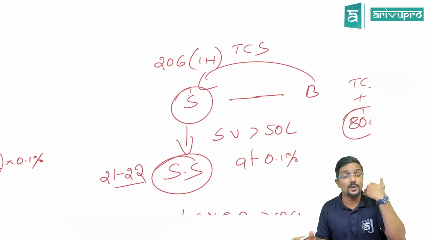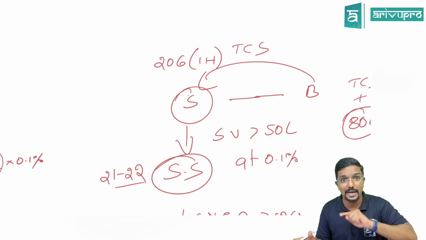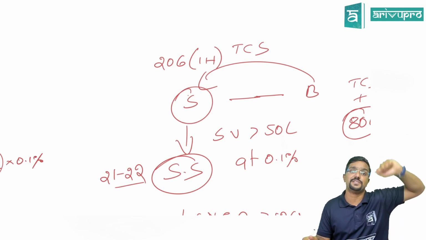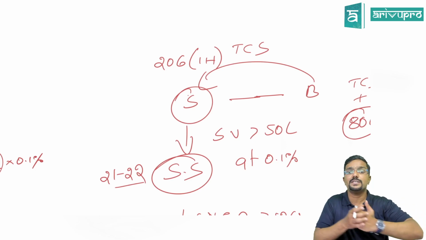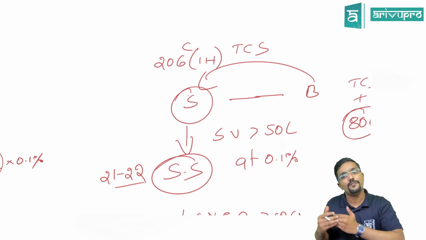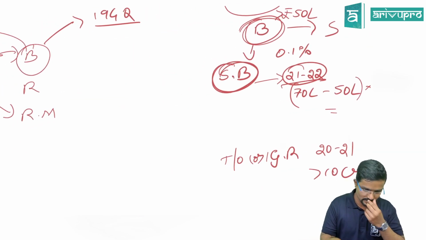They are not applicable on all purchases and sales. They have given some monetary value, that is, the purchase and sale value should be more than 50 lakh. Plus, there is a turnover limit they have given for the previous year. When we are checking 194Q, we check for the buyer. When we are checking section 206C(1H), we see for the seller. Clear? Yes.